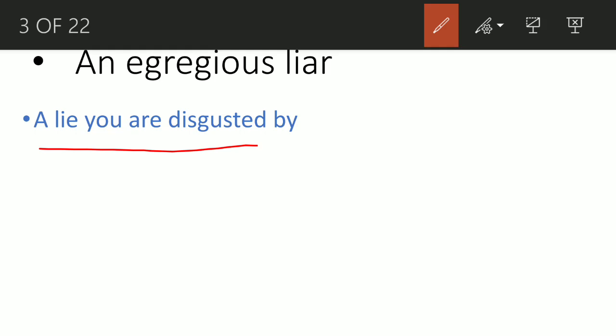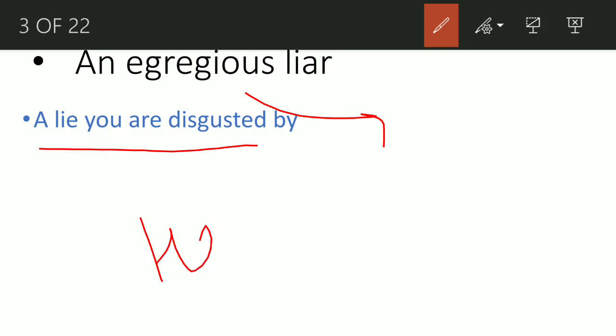Because they are reposing faith in them, but they are taking advantage of it. So what is it? It is an egregious lie. They're making a lie which is disgusting, which is taking advantage of people's emotions, right? So egregious is very bad or offensive. The synonyms could be disgusting, distasteful,